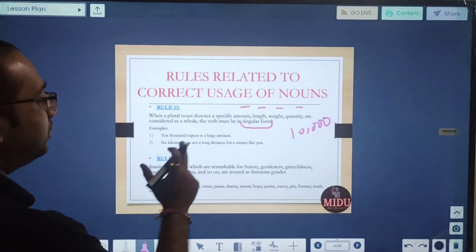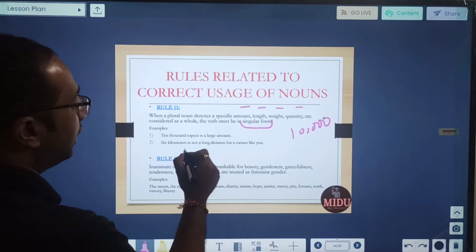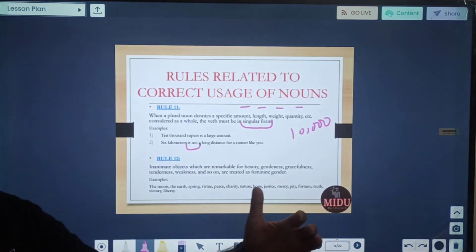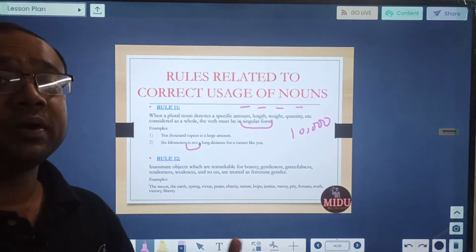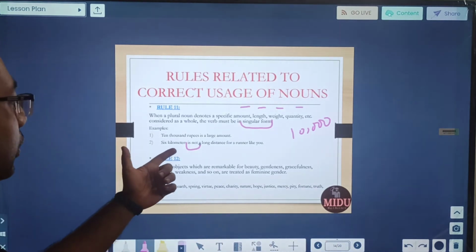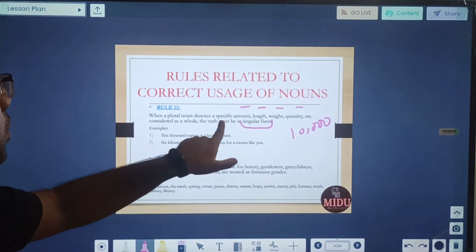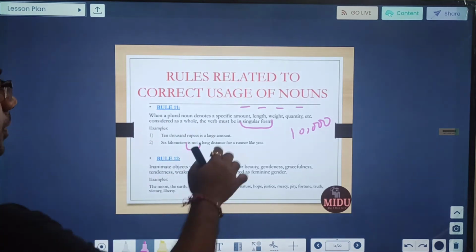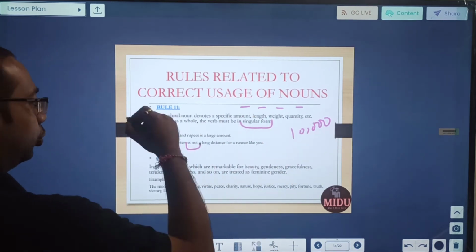Similarly, distance. 6 kilometers is not a long distance for a runner like you. Otherwise, if we say 6 kilometers, it is a multiple thing, okay? 1 kilometer times 6, but we are not saying 6 kilometers are, we are saying 6 kilometers is. So whenever a plural noun is denoting some specific amount, length, weight, quantity, etc., use a singular verb.